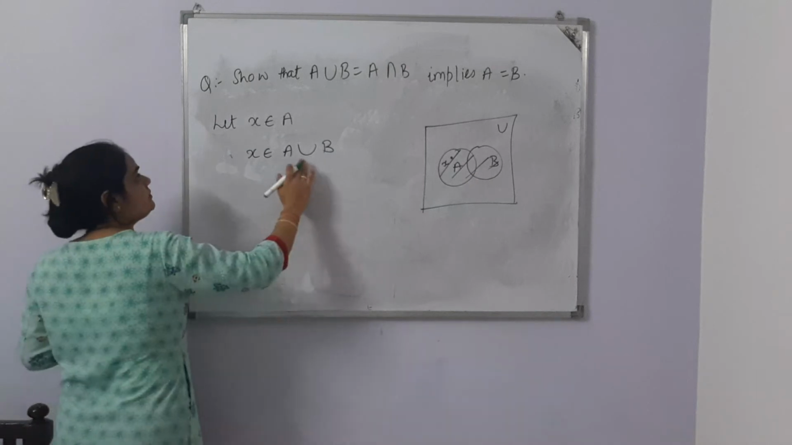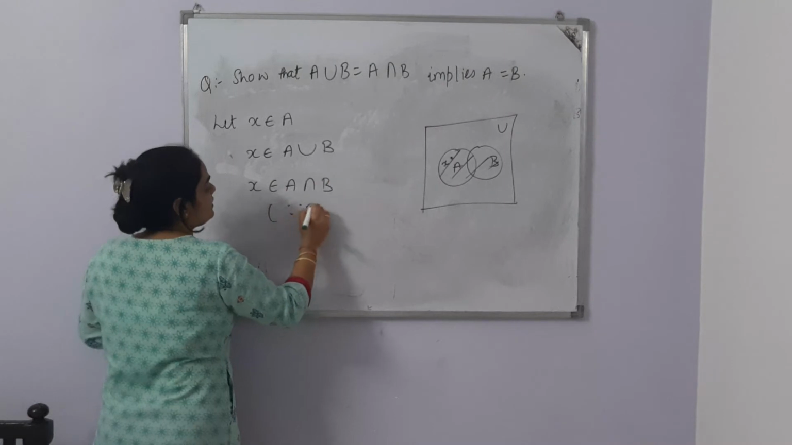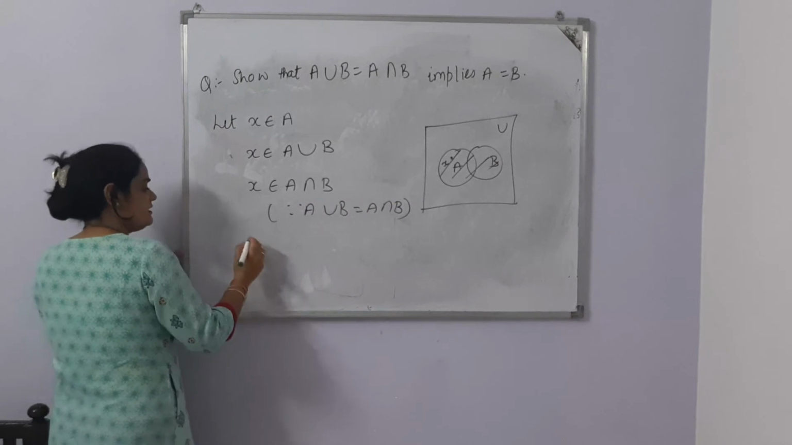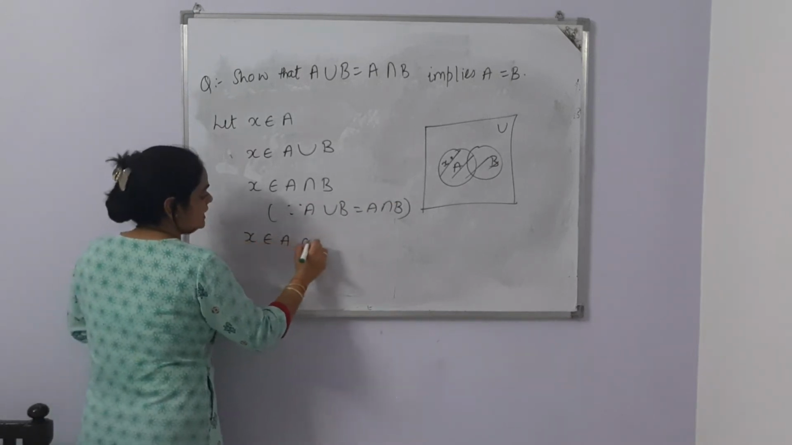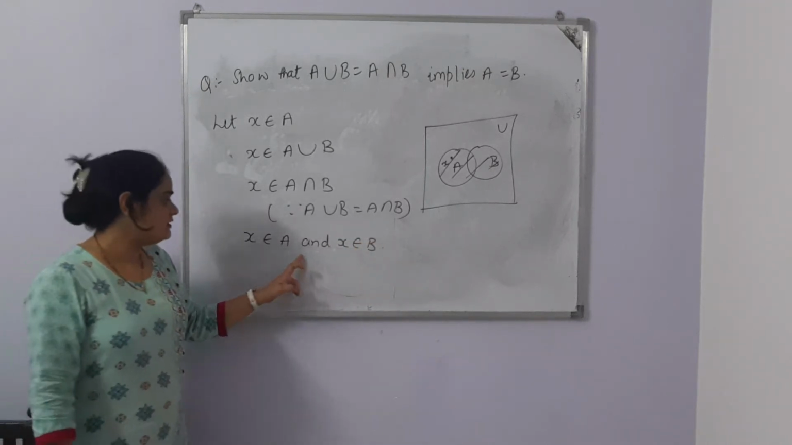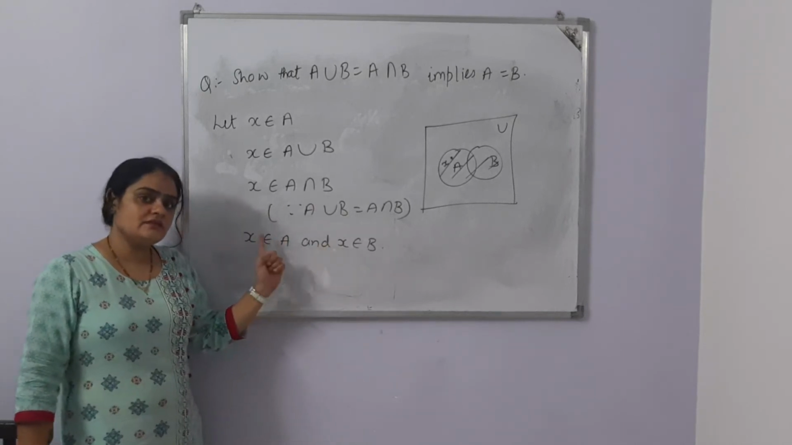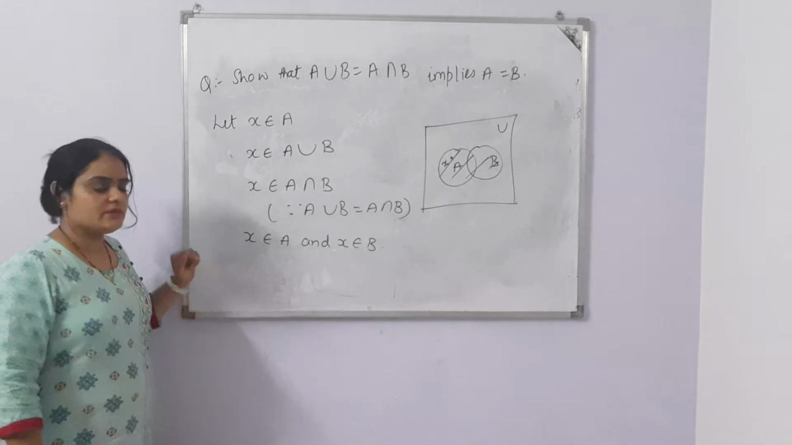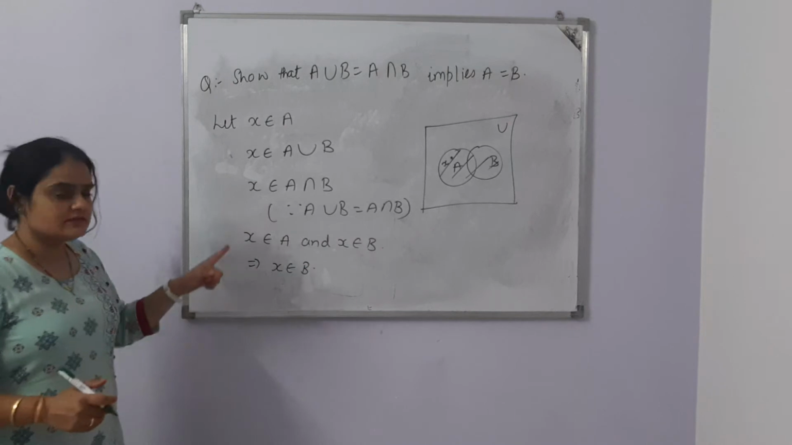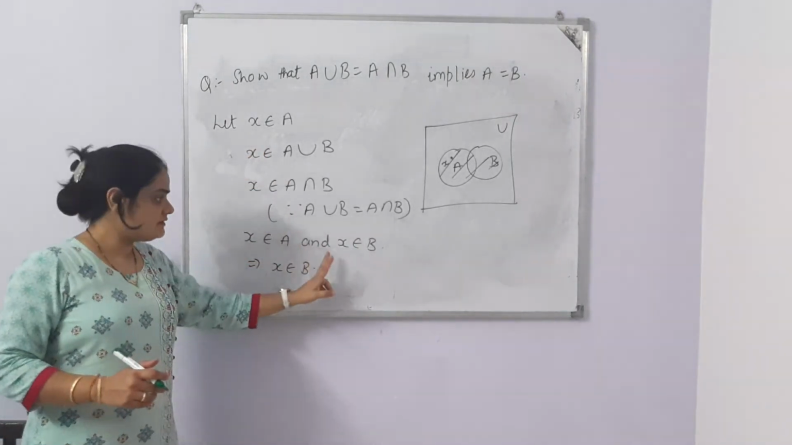So A union B is equal to A intersection B. It is given. Now, what is the intersection saying? X belongs to A and X belongs to B. This is the necessary condition: X is in A and in B. That means in both sets X is available. So can I write X belongs to B? Because I know X is in A, and X is in A and X is in B. Now we can say that X is in B.